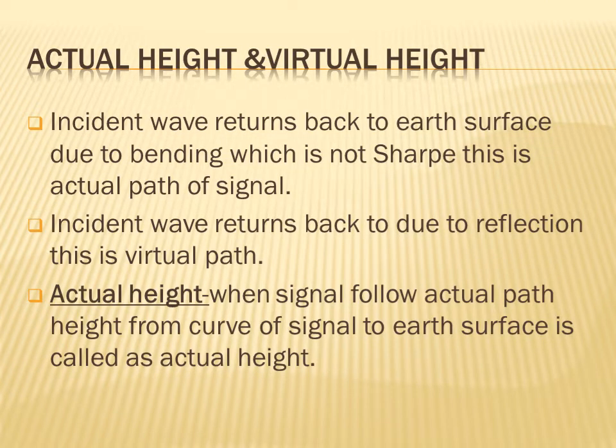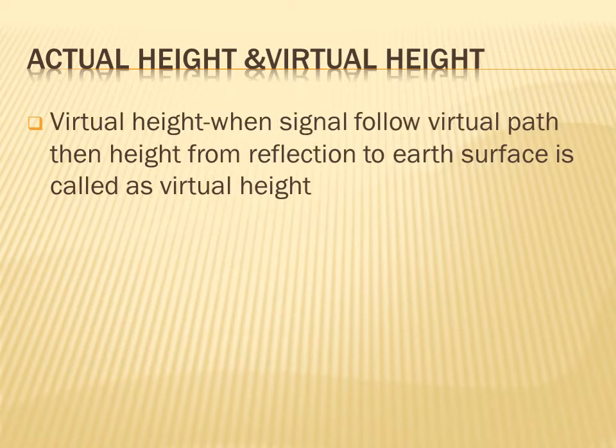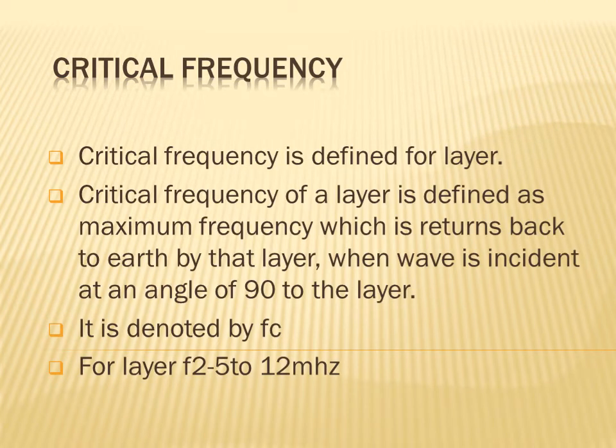So what is the actual height? When your signal follows the actual path, the height from the curve of the signal to the earth surface is called the actual height. And next, what is the virtual height? When your signal follows the virtual path, the height from the reflection to the earth surface is called the virtual height.